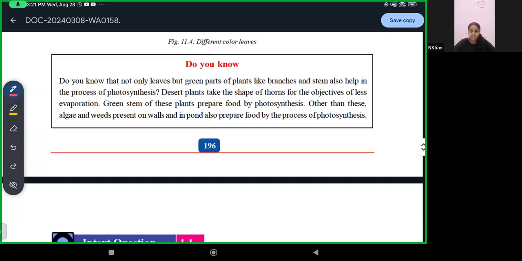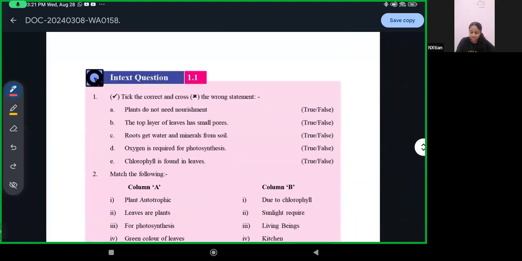And ma'am, what about algae and weeds? Where do they prepare food? They don't have leaves, they don't have stems. How will they prepare food? In their structure they prepare food. But the photosynthesis process is the same for all types of plants to prepare their food. The photosynthesis process remains the same.